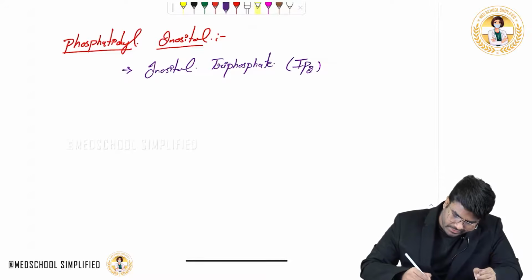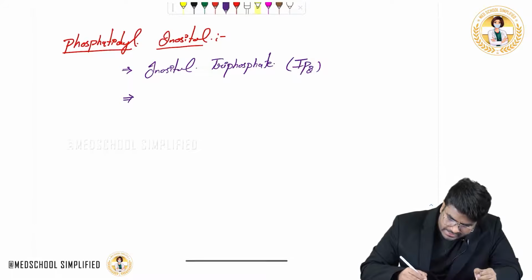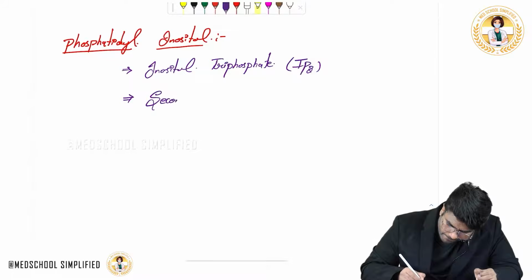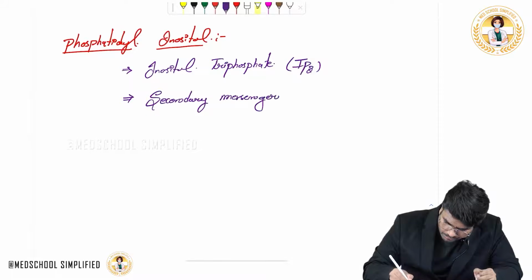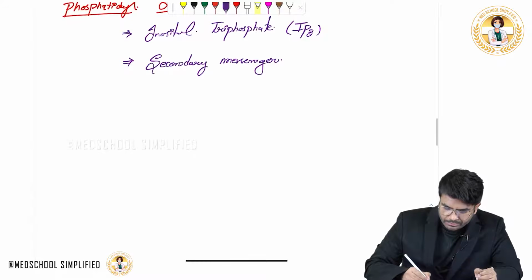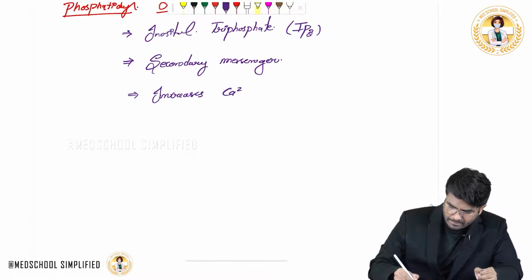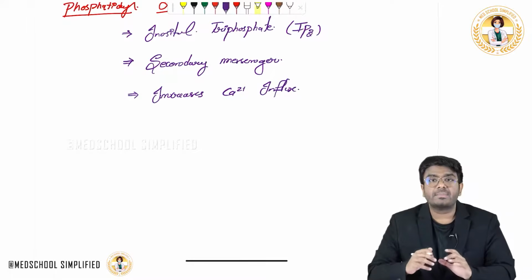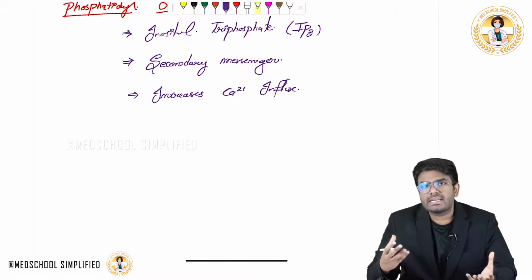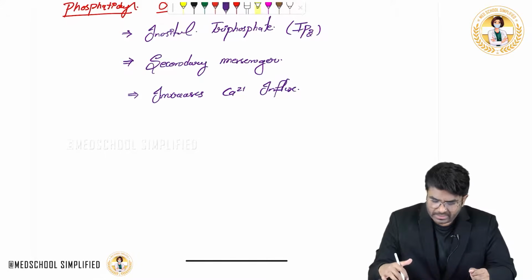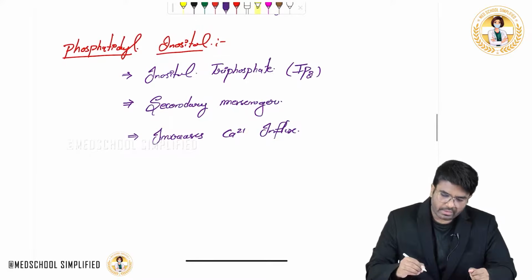So this IP3 molecule acts like a secondary messenger. What it will do, by acting like a secondary messenger, is increase the calcium influx into the cells. Because of this calcium, later contractions, muscle contraction, is going to happen.